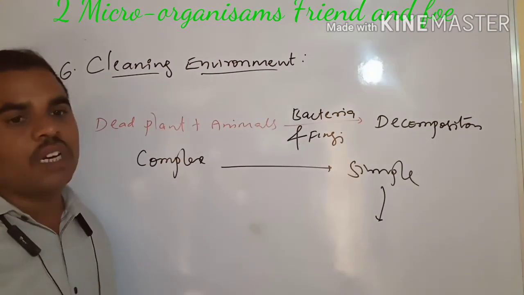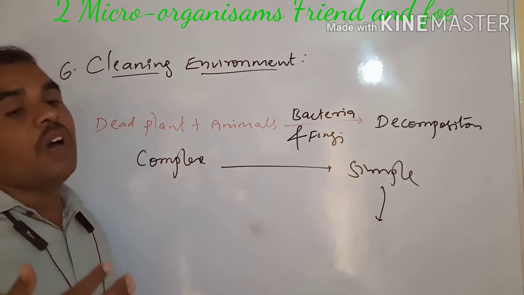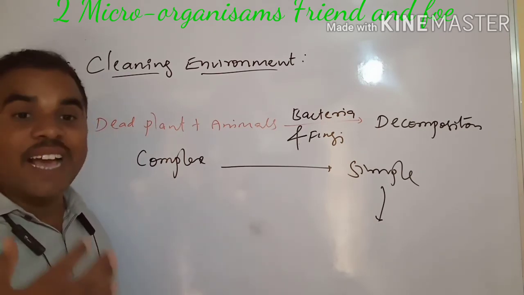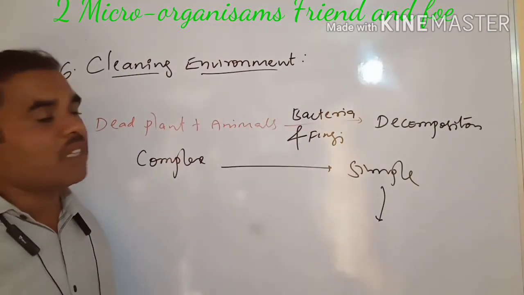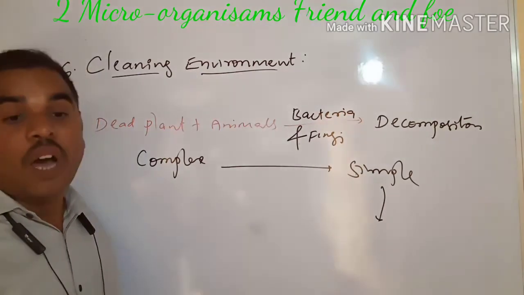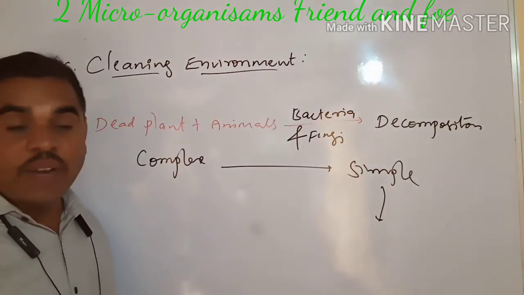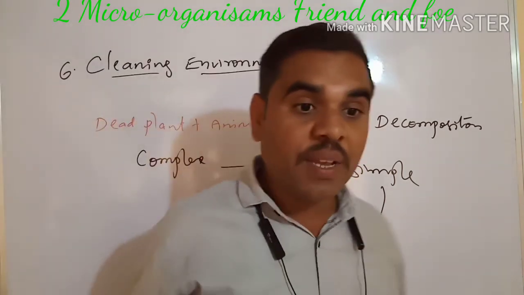We use them as manure, and various microbes decompose them. We also produce gases like methane. These microbes help keep our environment clean.